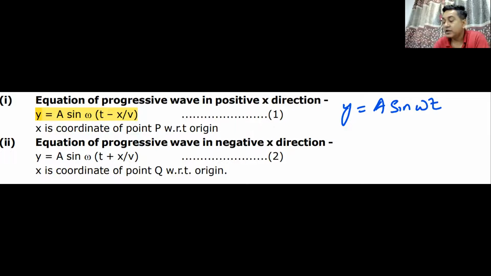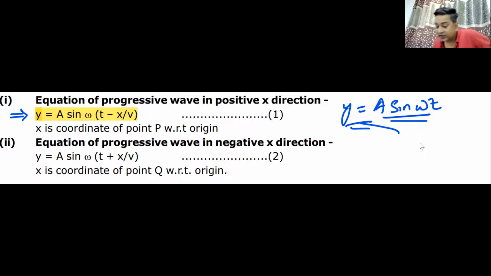Yes or no? But remember, when we were dealing with simple harmonic motion just in the last class, we were dealing with only one particle. So it was the motion of only one particle, and therefore the formula was looking so simple: y is equal to a sin omega t. But here you must understand that when the wave is moving, not only one particle, but all the particles of the medium are moving. Do we understand this? So this equation is not the equation of just one particle. It is the combined equation of all the particles put together.